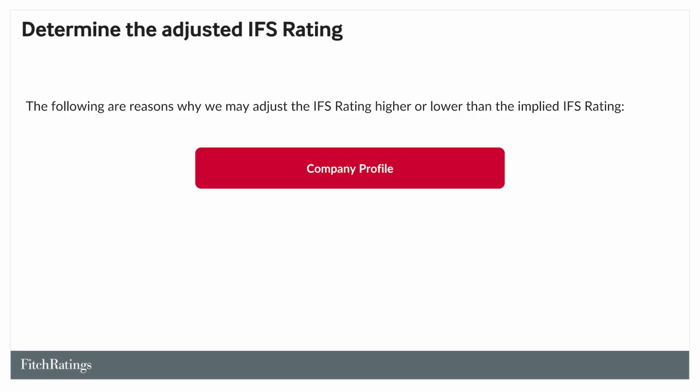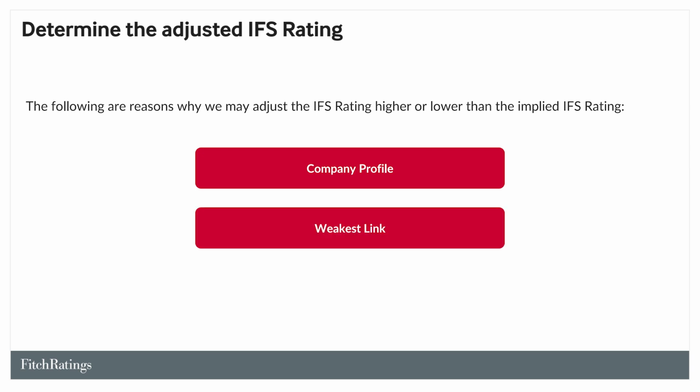Second, we may assign the IFS at a level lower than the implied IFS when one or more financial KRDs represent an insurer's weakest link, in particular at low rating levels. The weakest link KRD or KRDs has or have a strong impact on our overall view of the insurer's credit profile and lower the assigned IFS to or closer to the level of the weakest link KRD score or scores.